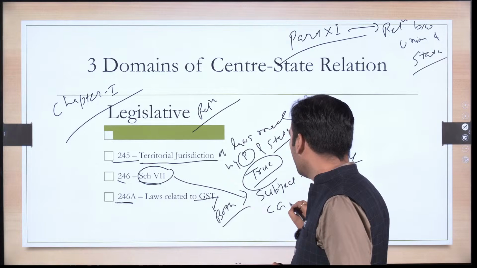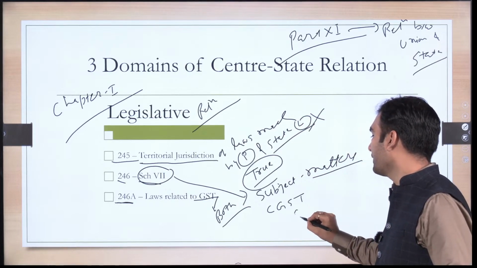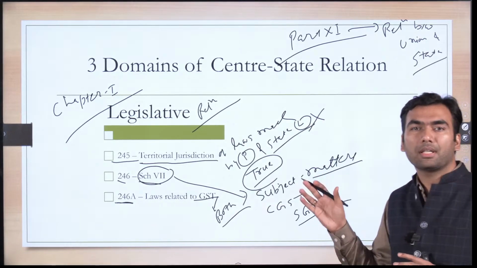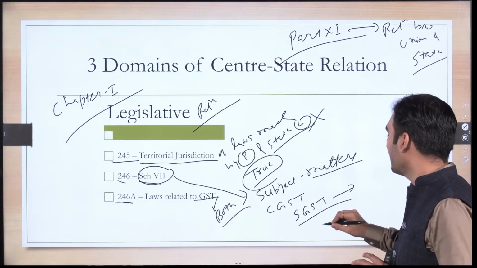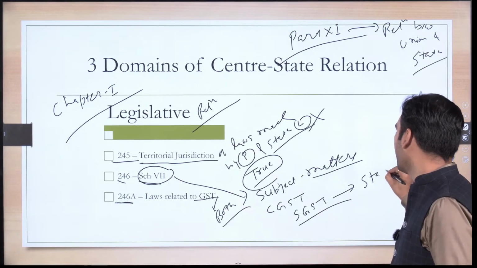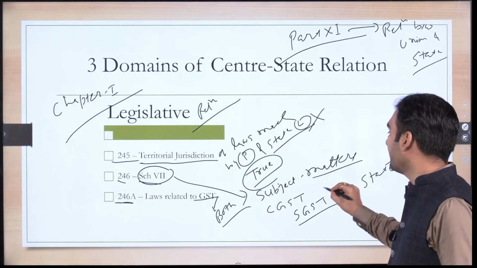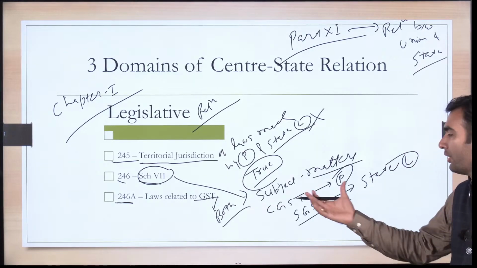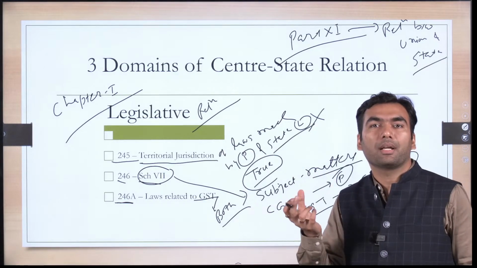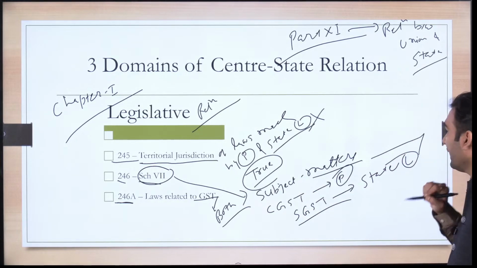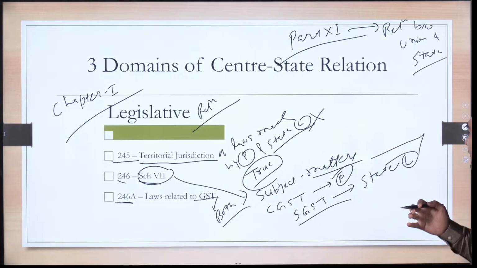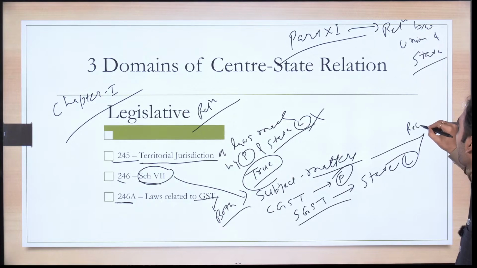There is CGST and SGST. So since SGST is a state GST, it goes to the state government. The laws related to SGST are made by a state legislature, whereas the laws related to CGST are made by parliament. Here there is a catch. Both of them will make laws as per the recommendation of GST Council. So theoretically, if the question is asked who can make laws, both. But practically, both are limited by the recommendation of GST Council.